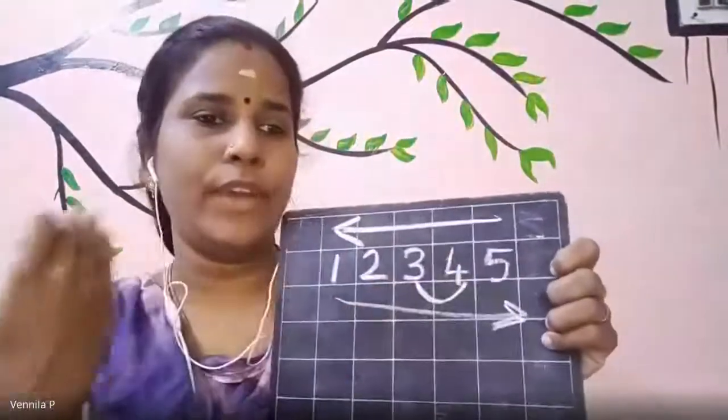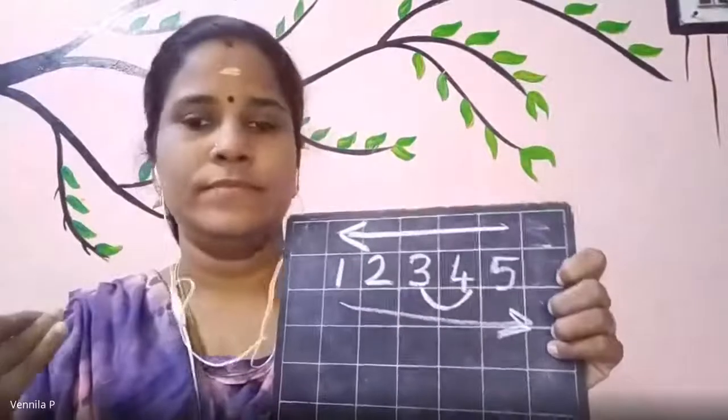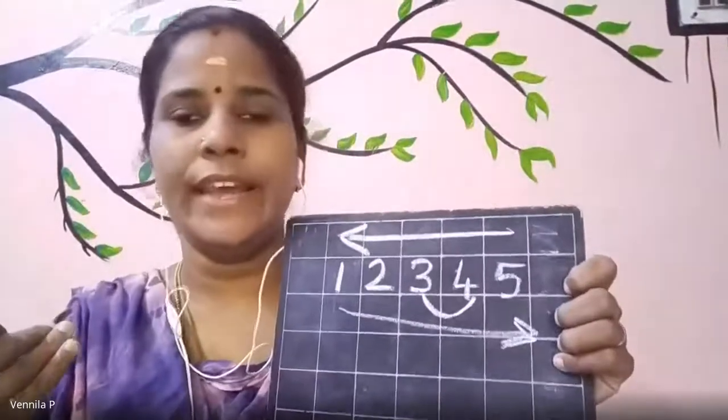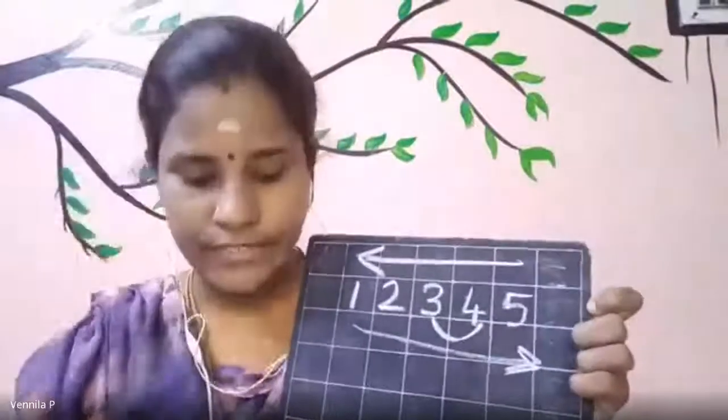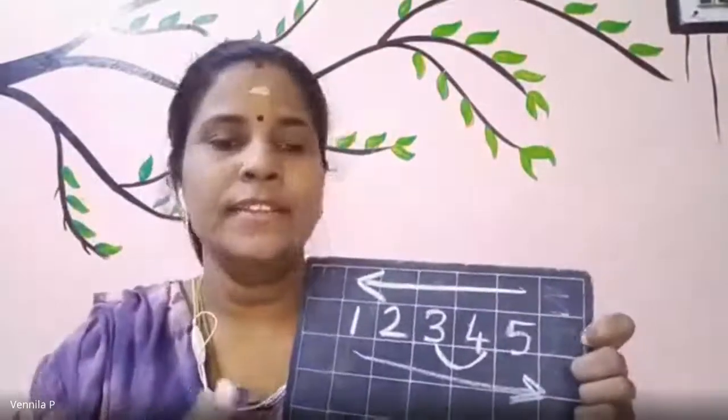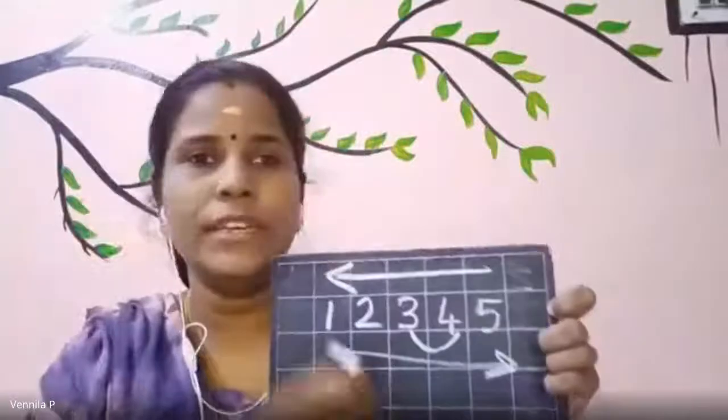Now I am asking you what comes before 3. Before means this way you have to come from left to right. Okay, where is your left hand? From left, here is your left hand, right? From left to right. After number means from right to left. Yeah, good morning, Devkrish. Okay, so what is before 3?